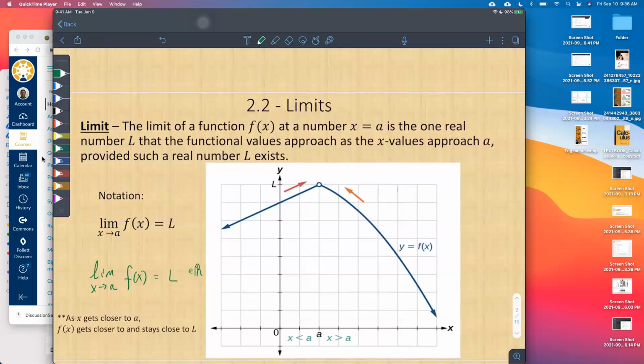So what do we mean? First of all, there is a function. A function can be in the form of a graph, or it can be given in the form of an equation. So in this case, we're given a graph on the right-hand side, right? Now, we're trying to find a limit of that function. There always has to be some sort of x value.